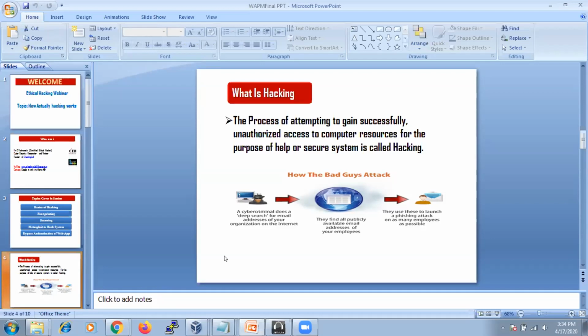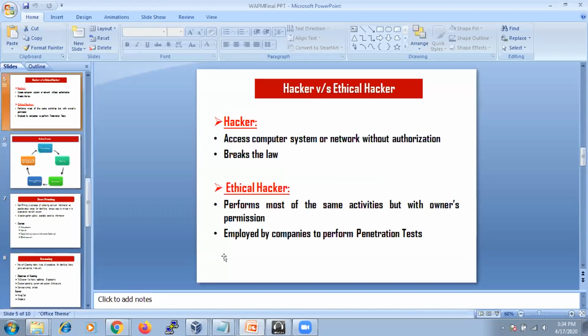But in ethical hacking, with permission, we test that particular network and computer resources following some protocols, and we write a report to that person that there are loopholes or bugs on that network or machine. That is the job of an ethical hacker. A normal hacker won't report it, he will exploit those bugs. That is the main difference between a normal hacker and an ethical hacker. The same thing which I have shown you over here is the same thing, right?